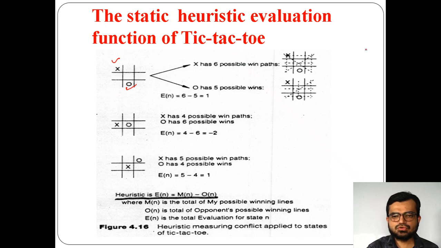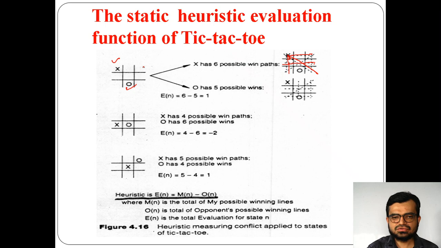To win, how can it move? If it moves in this direction, or in this direction, or in this direction, or else, in the least preference, in this direction. But if you put here, very few chances are there. So X has 6 possible winning paths.